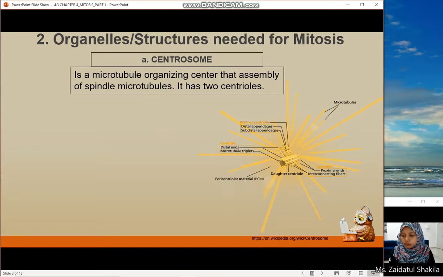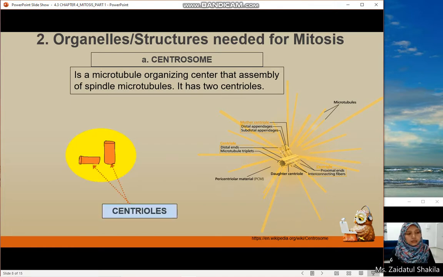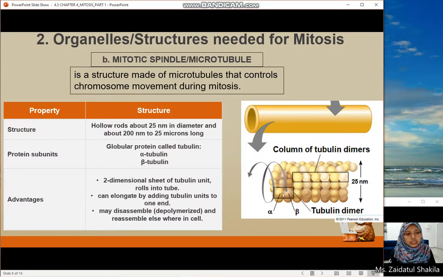Number two, let's talk about the organelles or structures that are required for mitosis. Number one is the centrosome. The centrosome is a microtubule organizing center that assembles the spindle microtubules. The centrosome contains two centrioles. Look at this diagram. Here are the two centrioles, and the extending part from the centriole is the microtubule. Let's simplify it like this. This one is the two centrioles. Next is the mitotic spindle, aka microtubule. Sometimes we call it a microtubule.